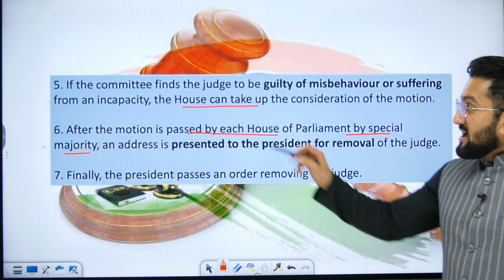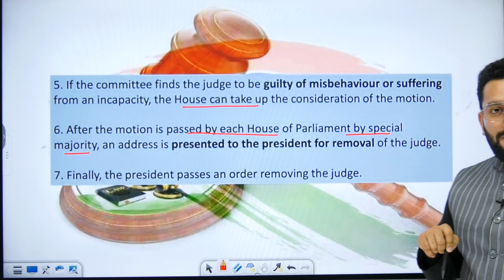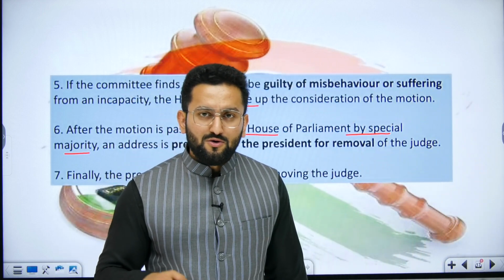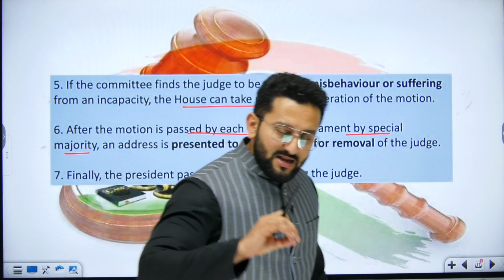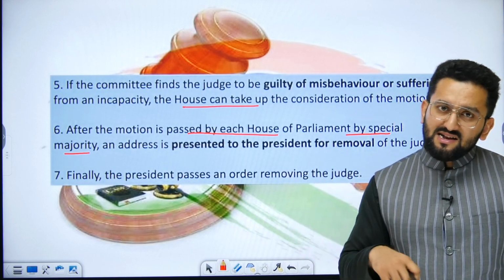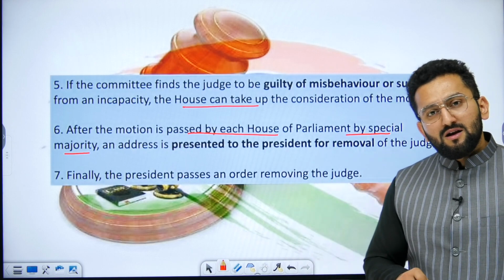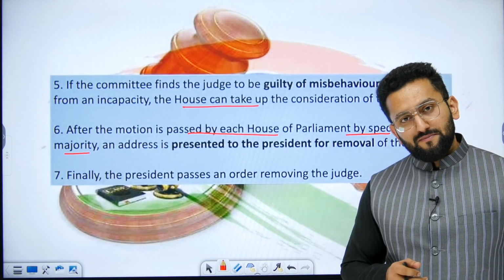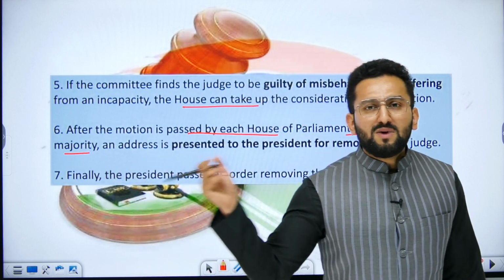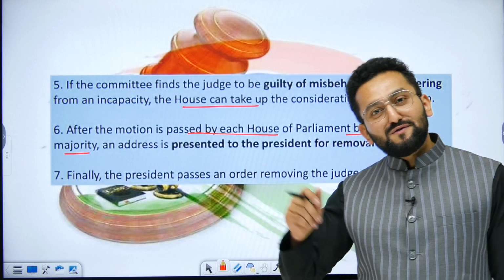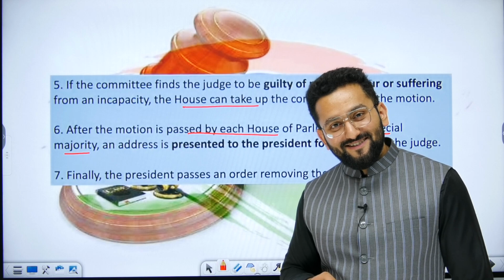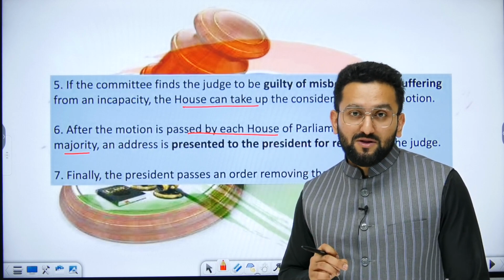Please remember. If the committee finds the judge guilty of misbehavior, now tell me, if the committee found, yes, this person has committed this particular misbehavior, is the decision of this committee going to be final on the House, so that it is mandatory that the person is removed from the position of High Court judge, or is it not mandatory? The answer is not mandatory, because if it is mandatory, then why would you have a voting by special majority? Then there is no point of having voting if it is mandatory just after the recommendation of this 3-member committee, right? You should think to these depths.